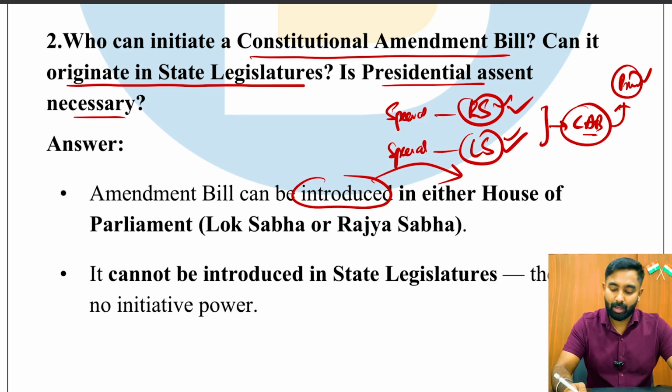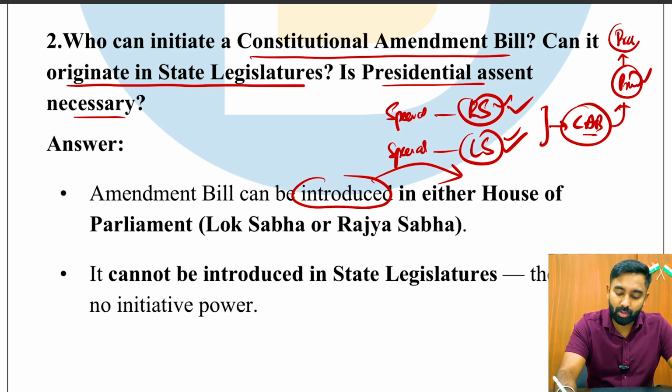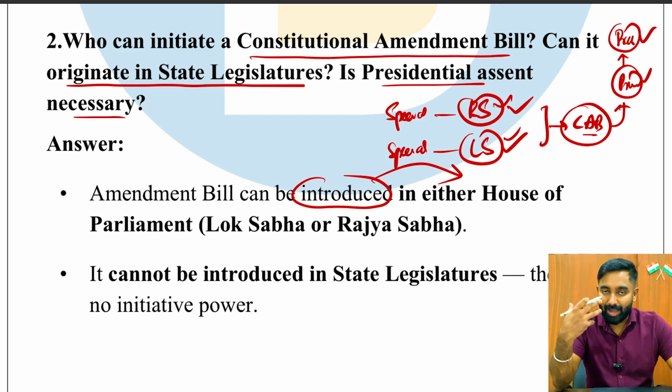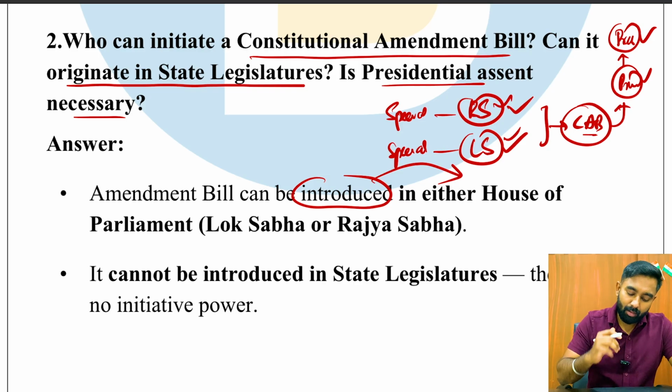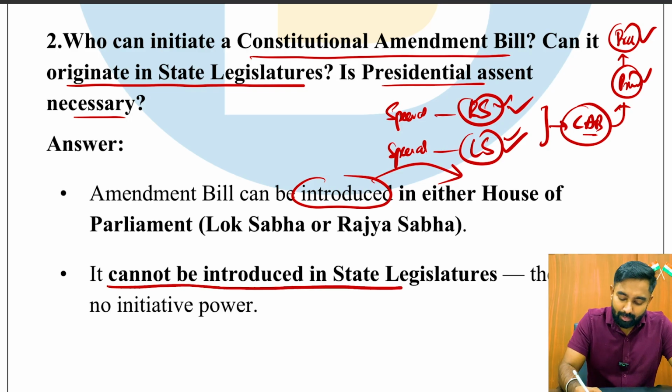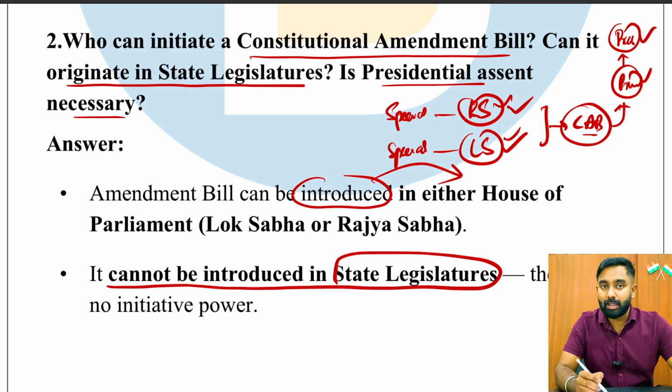It goes to the president, and after that the president does not have an option and does not enjoy any veto with respect to the constitutional amendment bill. Rather, he has to give his assent. Another important thing to keep in mind is that constitutional amendment bills, or an attempt to amend the Constitution, cannot happen through a state legislature. That is also very important.